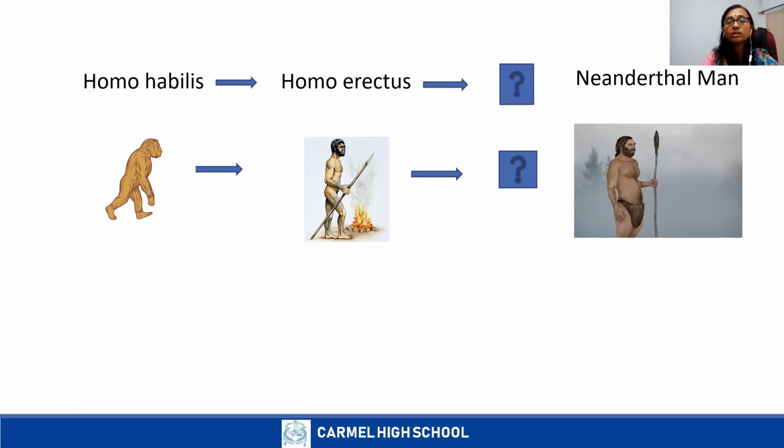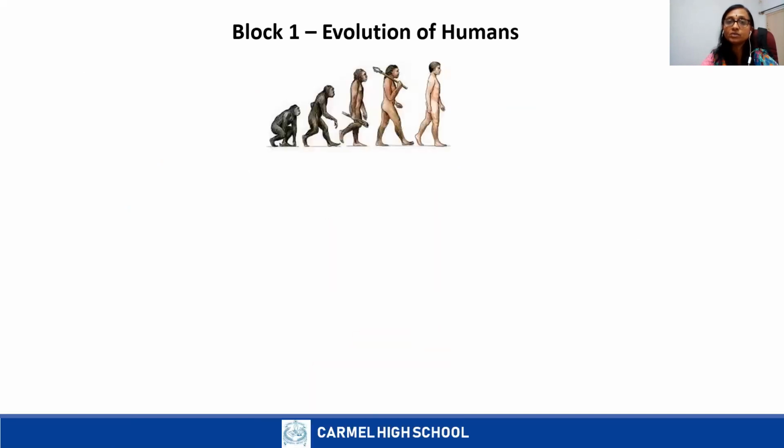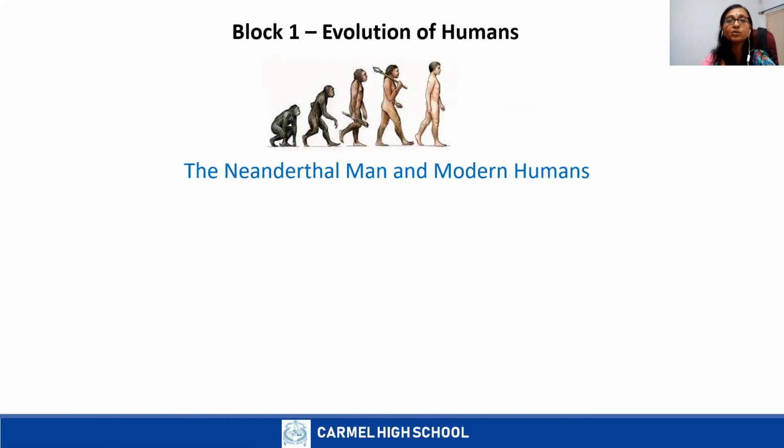So this is block 1, evolution of human. Today's topic: already you have learned the different stages. Observe this picture, different stages in chronological order. You marked this in your S1. I think you have completed that. From our ancestor to the modern human, these are the stages. The first two stages, Homo habilis and Homo erectus, we already learned. Now Neanderthal man and modern human.